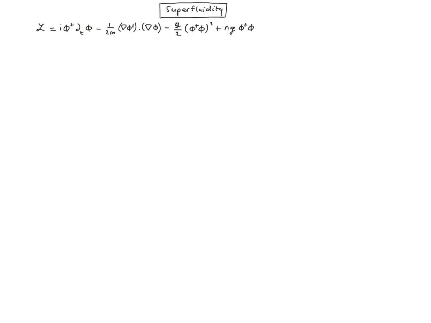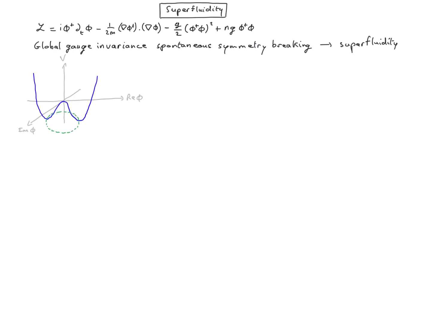We showed that superfluidity appears in a system of cold bosons due to global gauge invariant spontaneous symmetry breaking. The Lagrangian itself is invariant under global gauge transformation, but the ground state is found for a non-zero value of the vacuum, and that's because of the chemical potential, which enforces a given number of particles, at least in average. And this chemical potential is responsible for the spontaneous symmetry breaking.